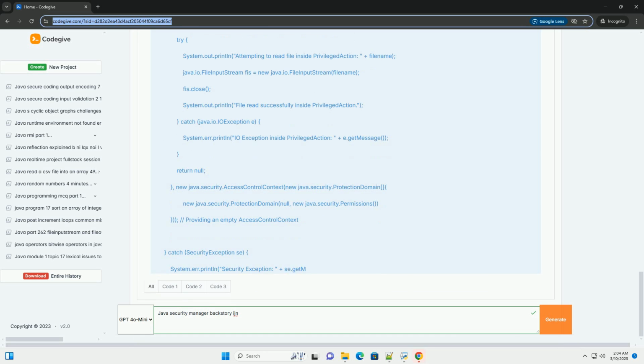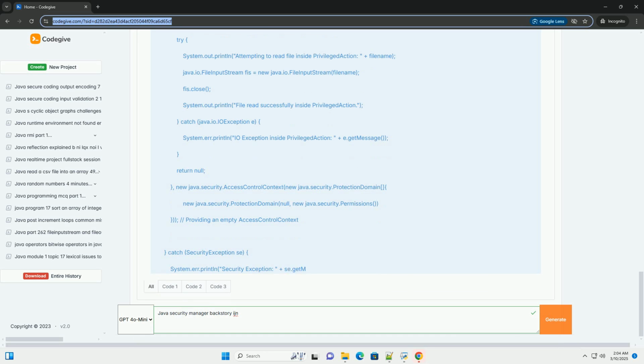Key policy file considerations. Case sensitivity: policy file syntax is case sensitive. Variables: you can use system properties, like $user.home, in policy files. Wildcards: the * wildcard character can be used in file paths and URLs. Multiple entries: you can have multiple grant entries in a single policy file. The permissions granted to a piece of code are the union of all matching entries.